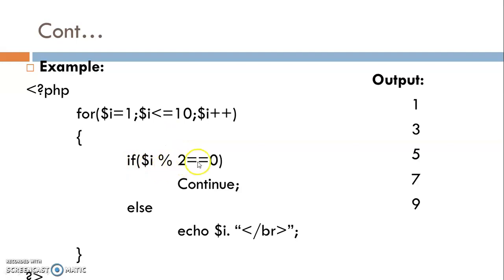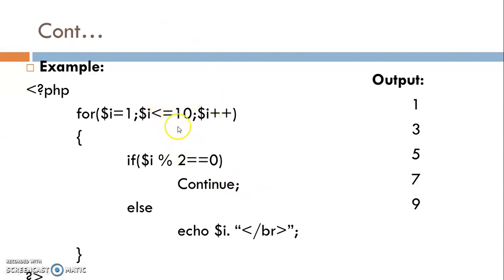Now 3 % 2 == 0? No, then it prints the value of variable i, meaning 3. Now again the value of variable i becomes 4. 4 % 2 == 0? Yes, the condition becomes true, then continue. Continue means continue from the next iteration. The remaining part is not executed after the continue statement, and the next iteration follows.